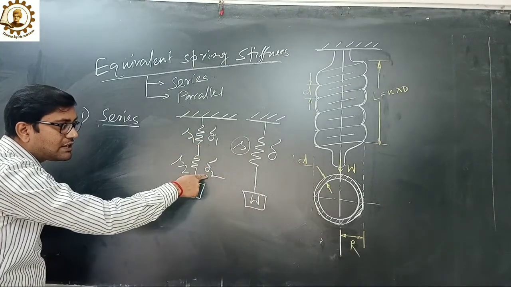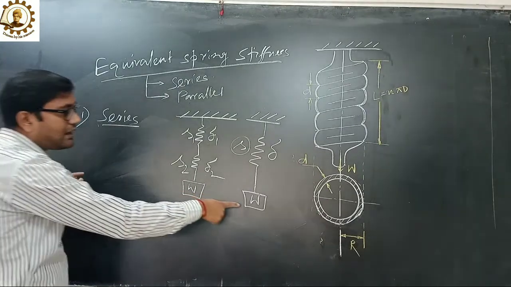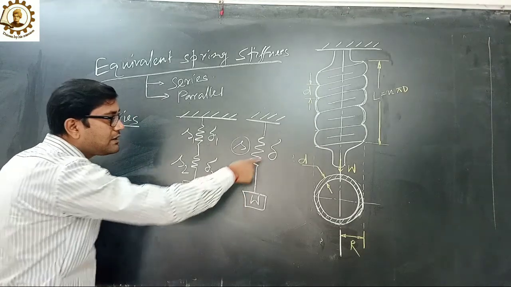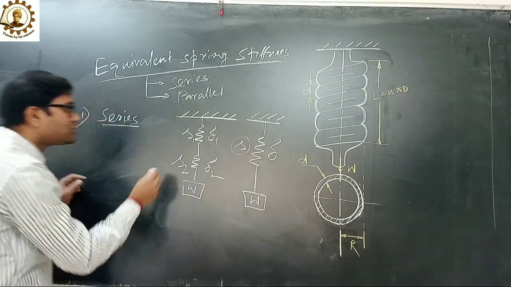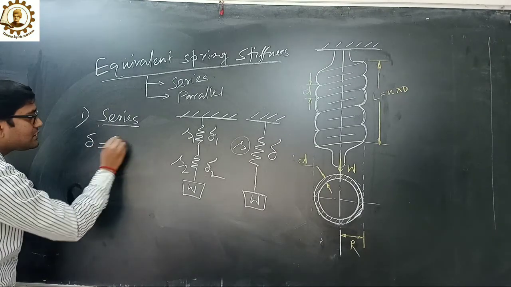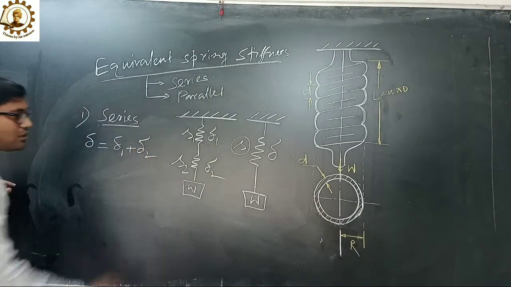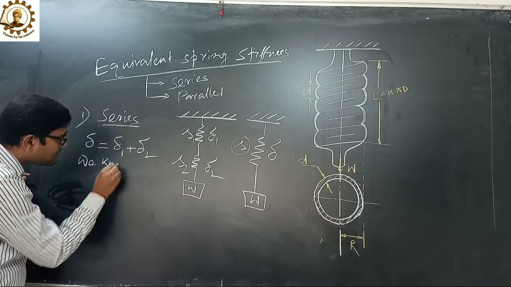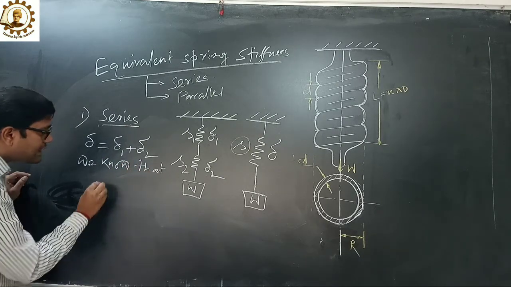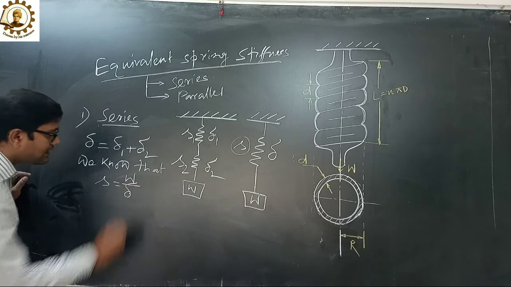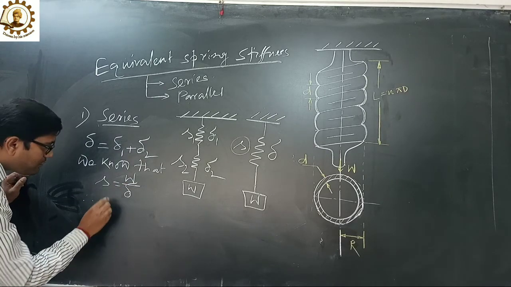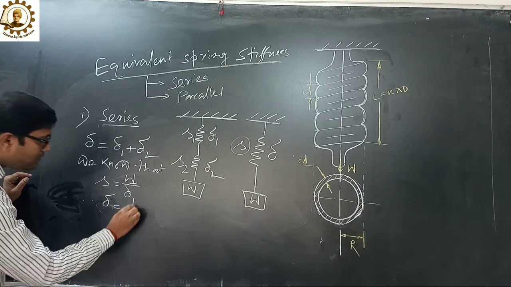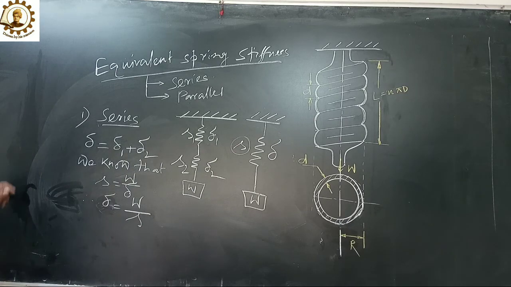extension of delta 1 and delta 2. So what happened? On the same load W, the extension of the single spring is the delta. So we can write delta equals to delta 1 plus delta 2. Now we know from the previous time that S equals to W upon delta. So we can write delta equals to W by S.